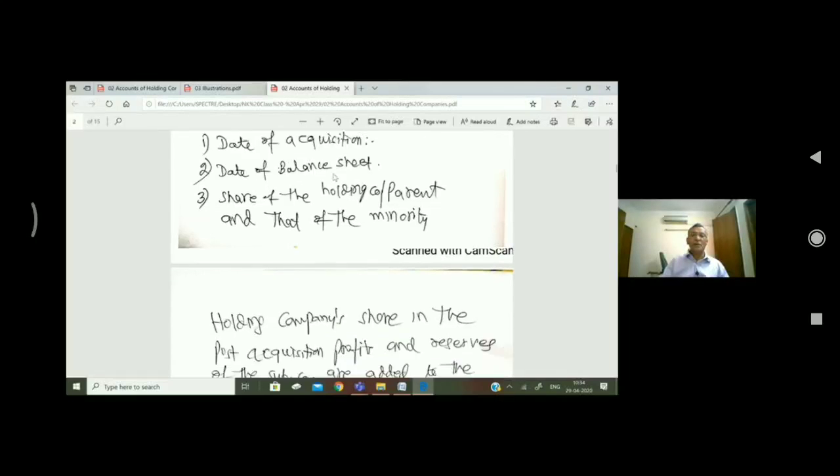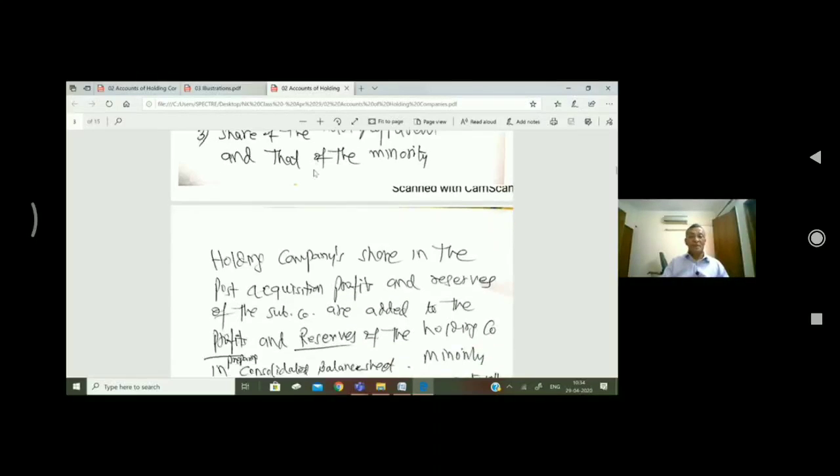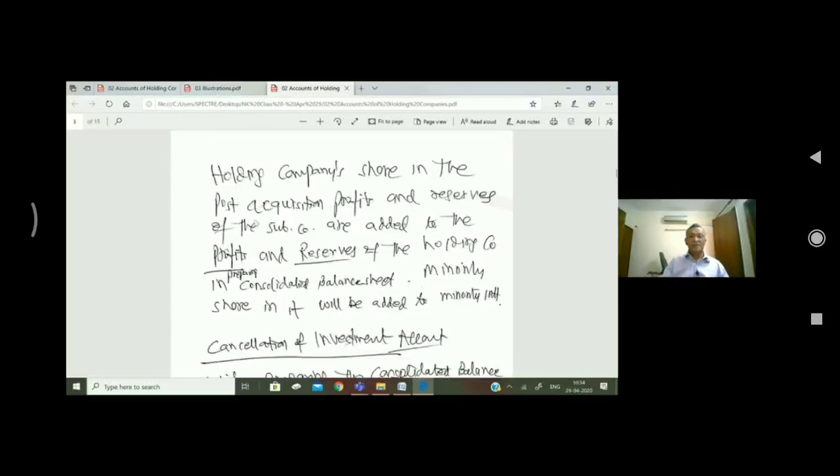Why is it important to make a distinction? The holding company's share in the post-acquisition profits and reserves of the subsidiary company is added to the profits and reserves of the holding company in preparing the consolidated balance sheet, in preparing CBS.